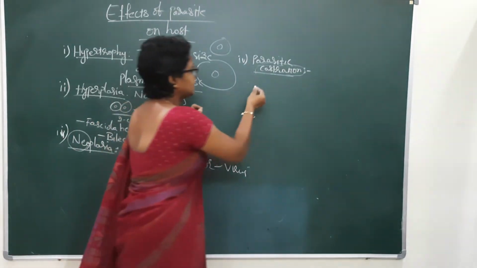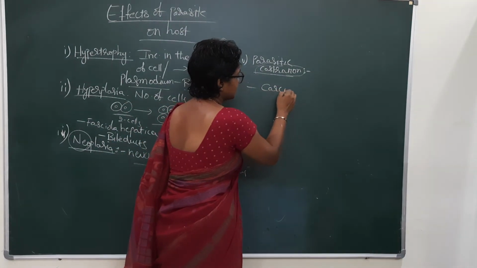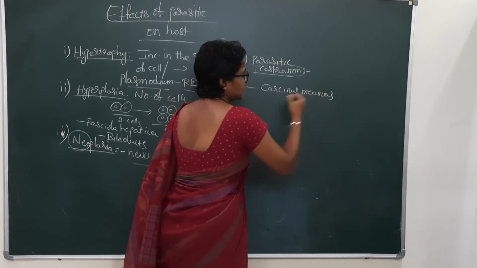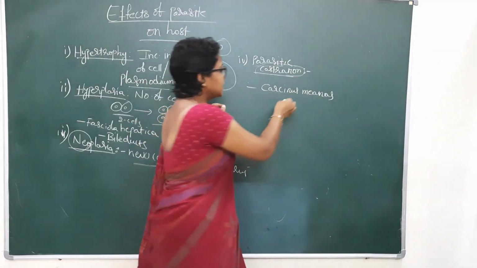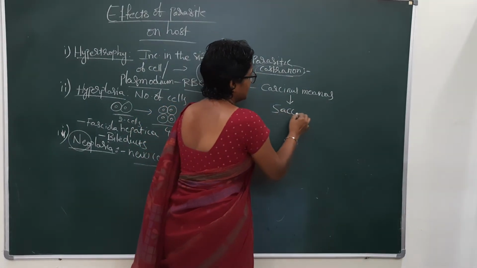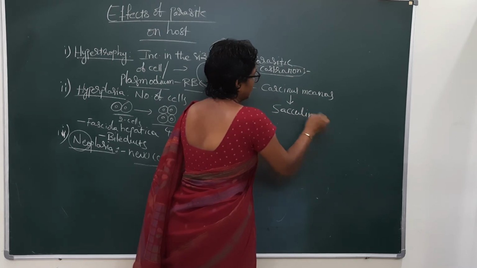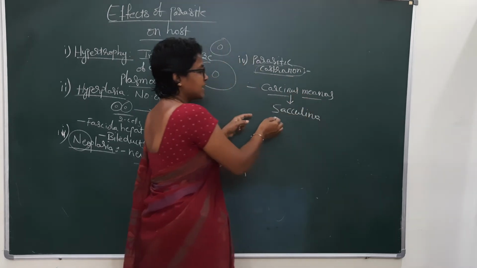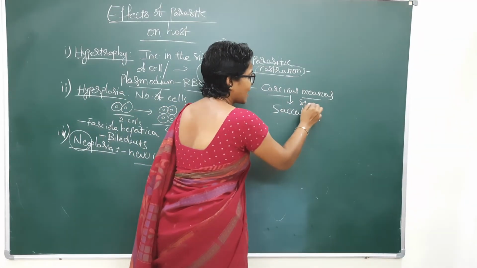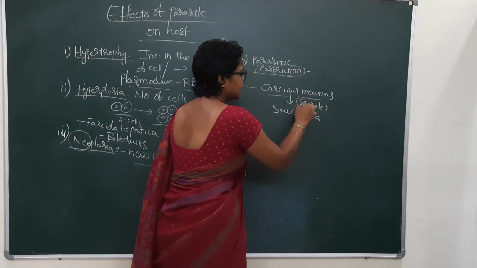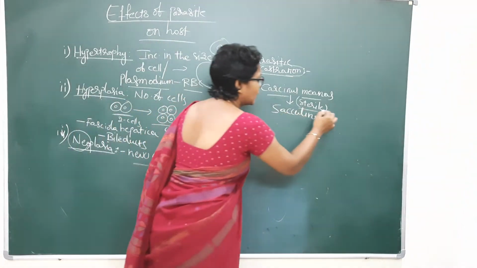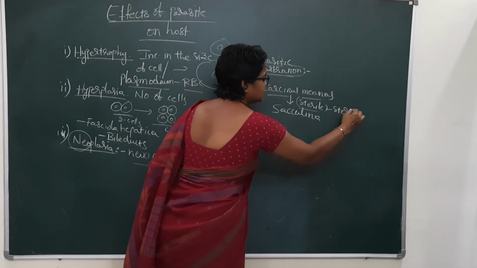Here, Carcinus maenas. This is a crab, and Sacculina is the parasite. Sacculina causes parasitic castration in Carcinus maenas, by which it becomes sterile. Sterile is nothing but it cannot give birth to young ones. That is called sterility.